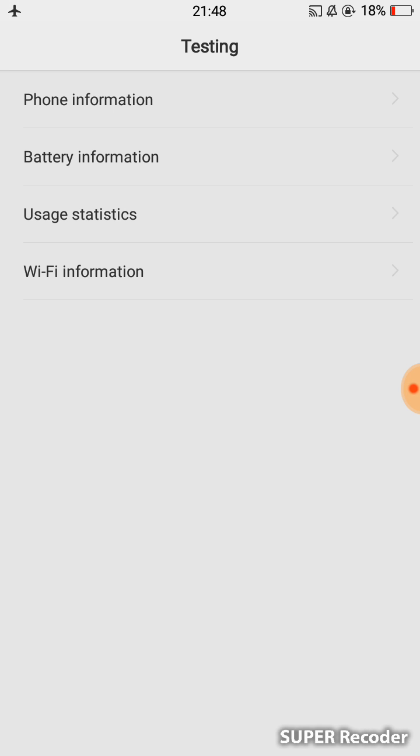After the window changes, you see the main menu in your smartphone, like phone information, battery information, usage statistics, and Wi-Fi information. You just need to choose phone information.